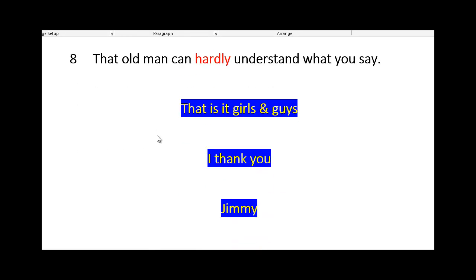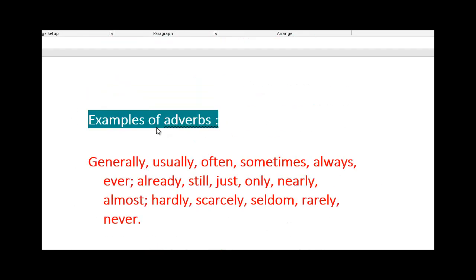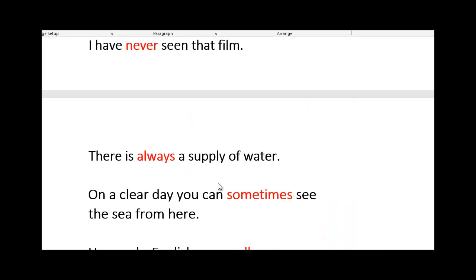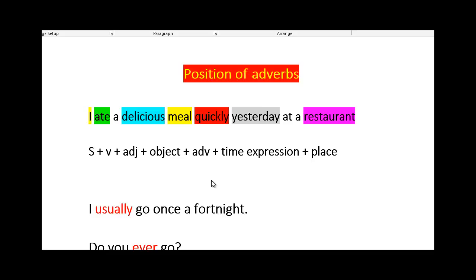So please don't forget, as I was saying, there are some examples of adverbs, and we always need to remember the format of an English sentence: subject, verb, and an object. We can add an adjective to the object. We can add an adverb to the verb.